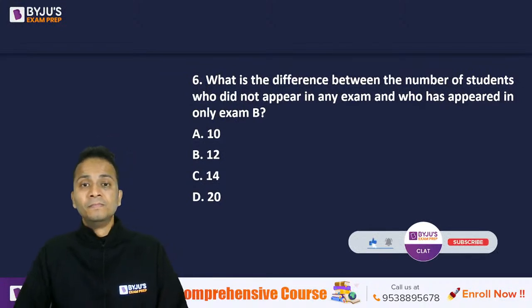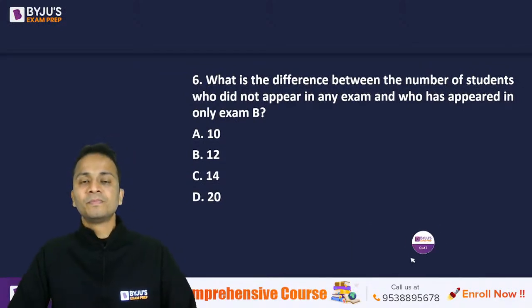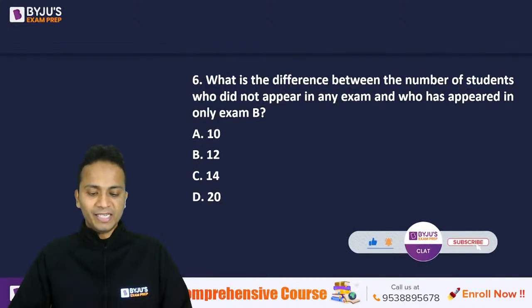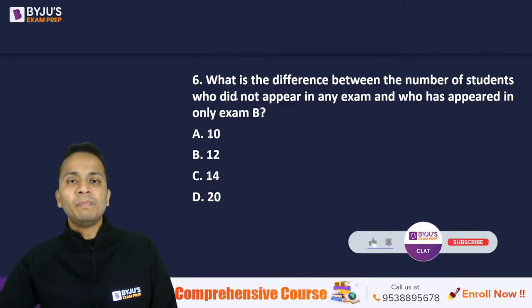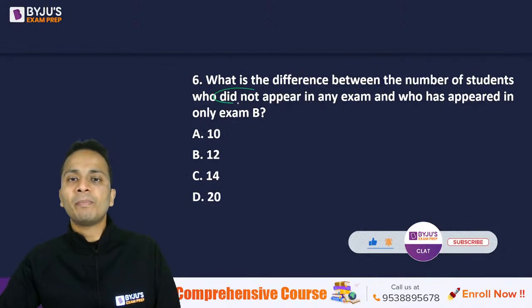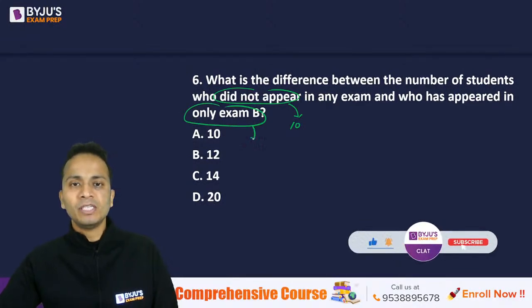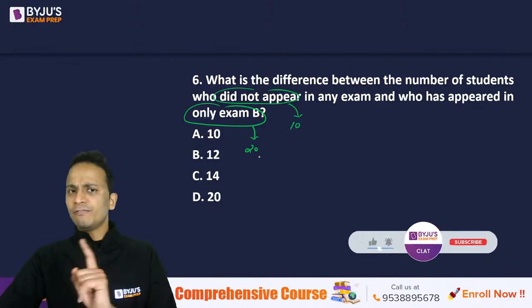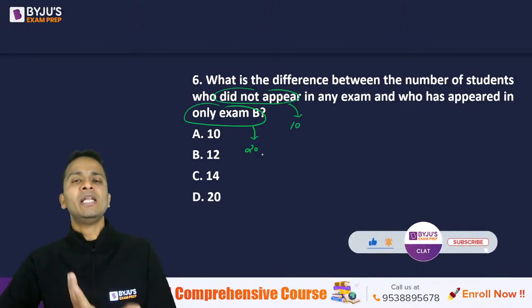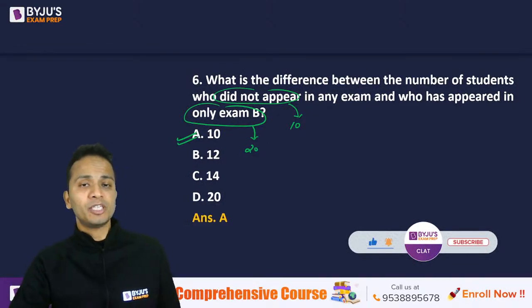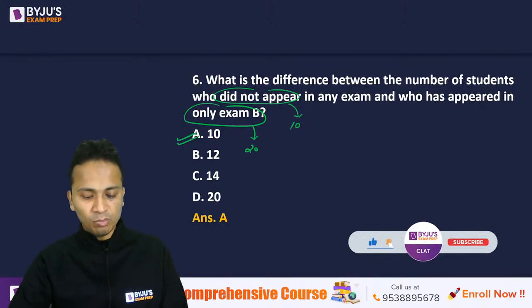Yes, all of you. All right, great. Vandana. So students who did not appear in any examination, the value is 10, and who appeared in only exam B, this value was 20. Now the difference between these two numbers, 20 and 10 में difference कितना होगा? It will be equal to 10, and the correct answer should be option A. And this is correctly given by almost all of you.